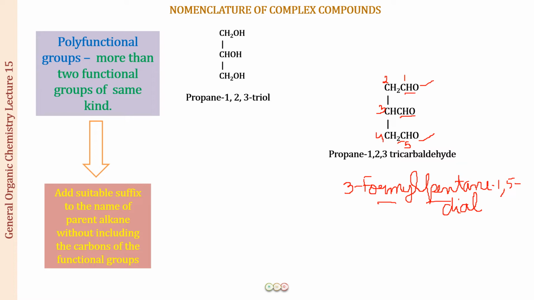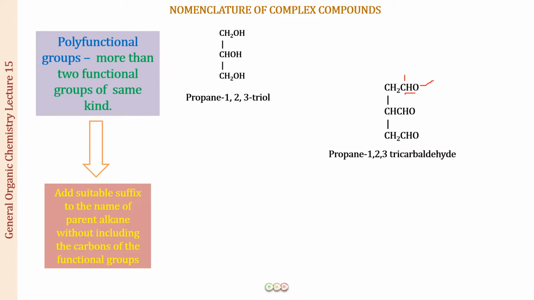You will be getting both the names in the choices because your courses are going to be multiple choice questions, and there is a very high probability that you are going to choose the incorrect option if you do not remember this rule. Okay, I hope this is clear. So let us see one more example.